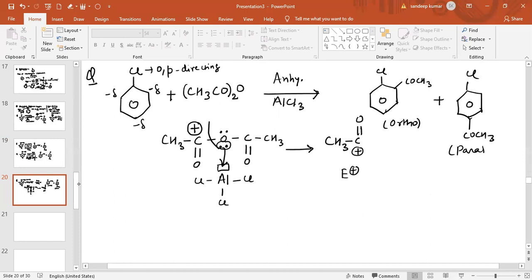So these are basically the reactions which we have discussed regarding the preparation, and also ortho para directing groups in haloarenes. So this is really related to the concept of arenes. These are the questions we have discussed so far.